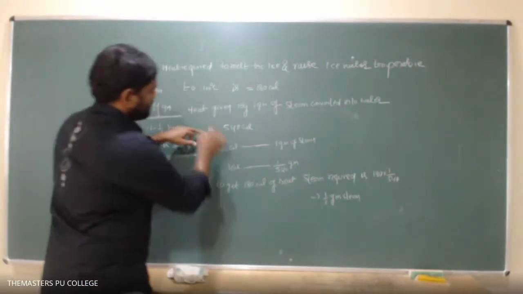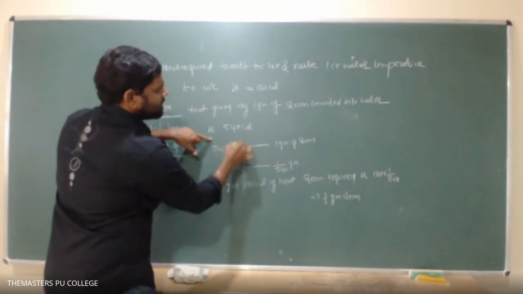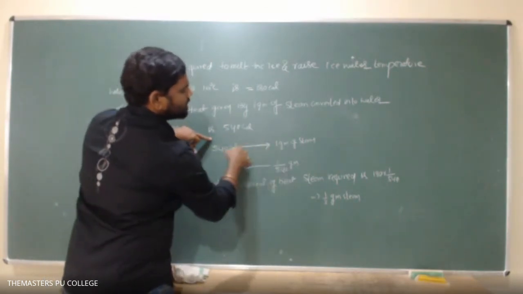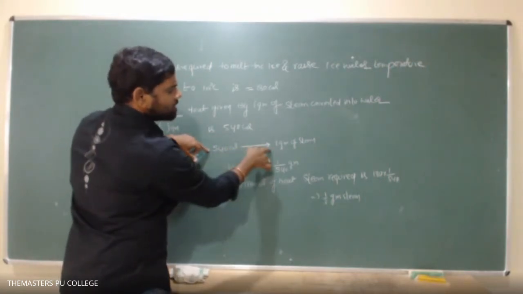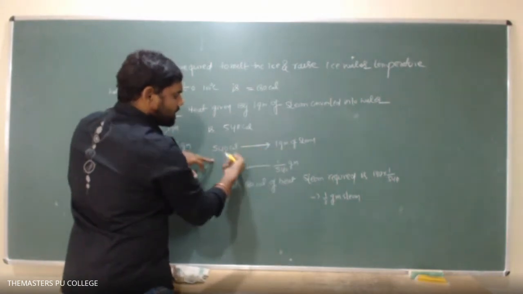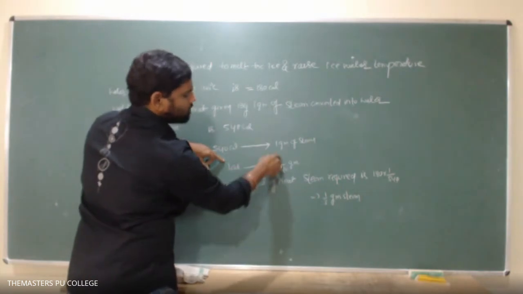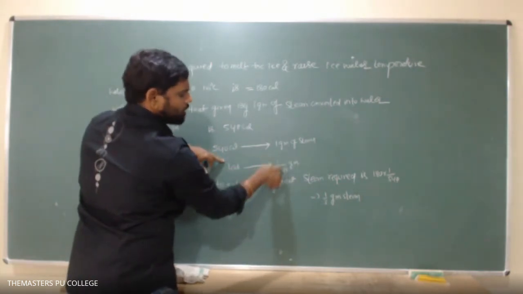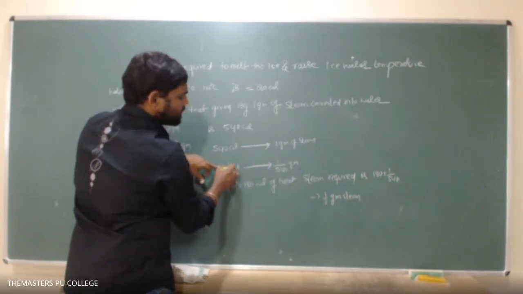So 540 calories of heat is given by 1 gram of steam. Understand this point. To get 1 calorie of heat, the steam that has to be converted is 1 by 540 gram. 1 by 540 gram of steam is converted into water, then we will get 1 calorie of heat.